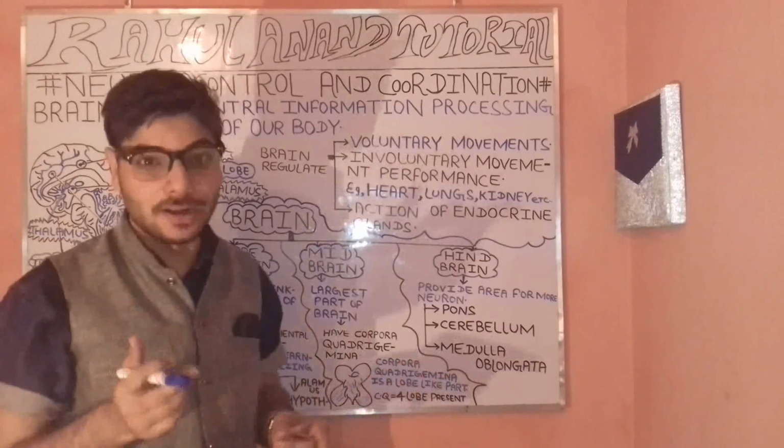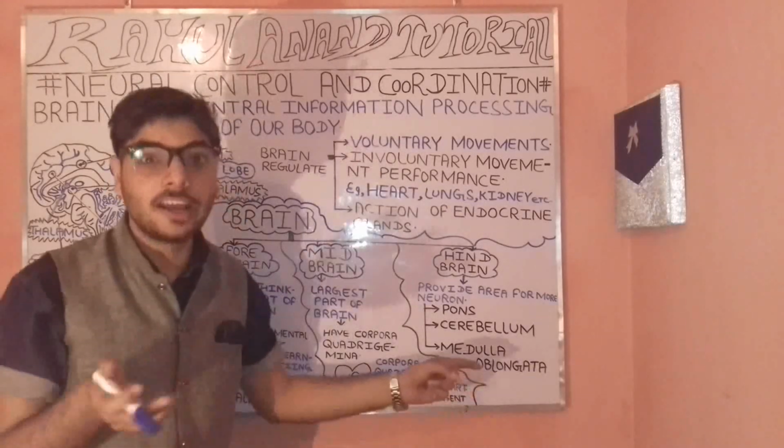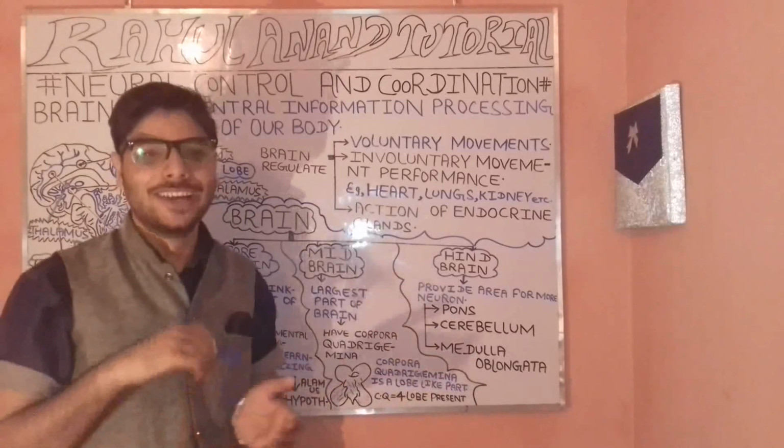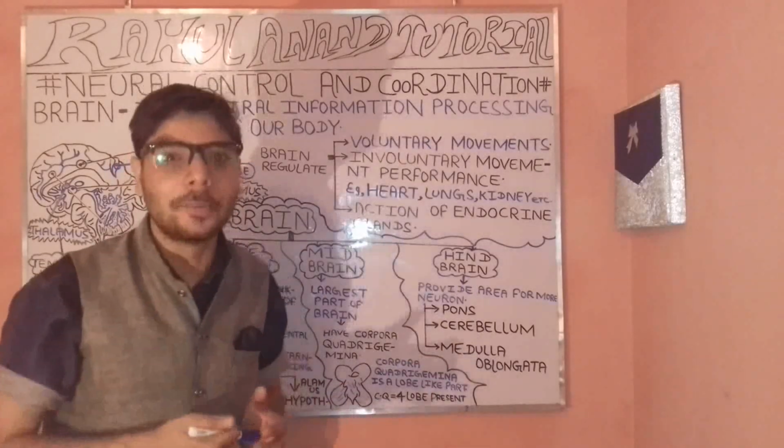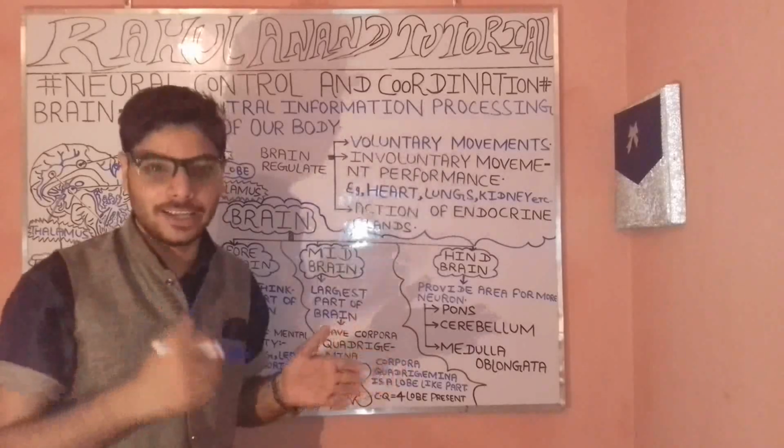So you understood the cerebellum playing an important role in maintaining body balance, body posture, and equilibrium.